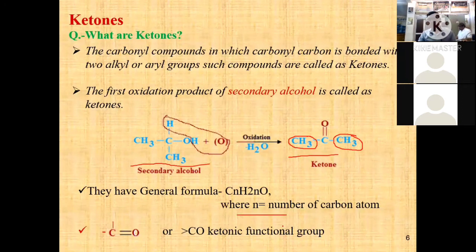The functional group of ketone is this: one bond contains an alkyl group, the other bond contains the same or a different alkyl group denoted as R dash, and the common C double bond O. Two alkyl or aryl groups directly attached to CO is the functional group of ketone.